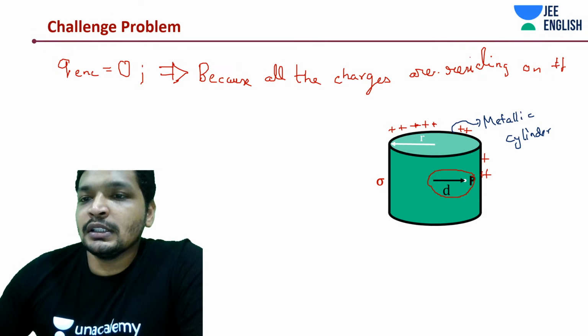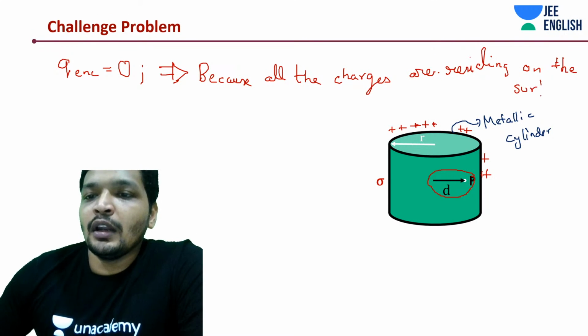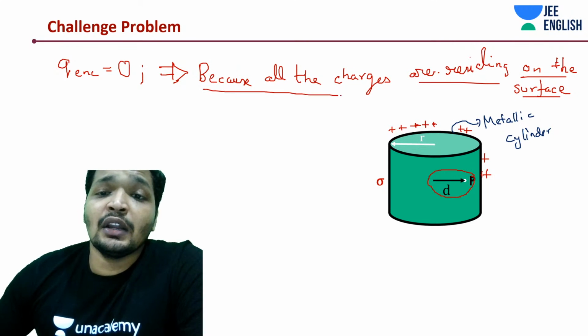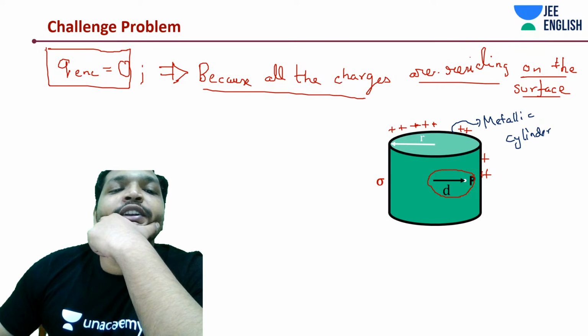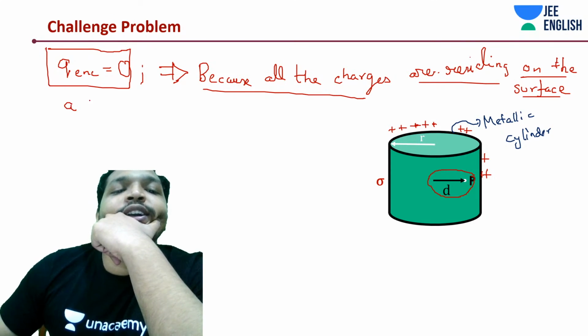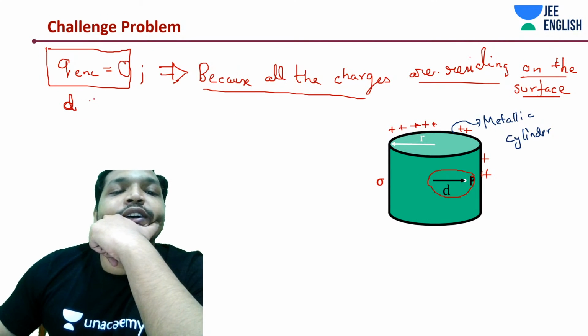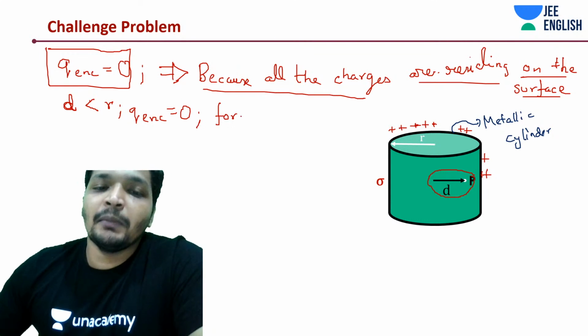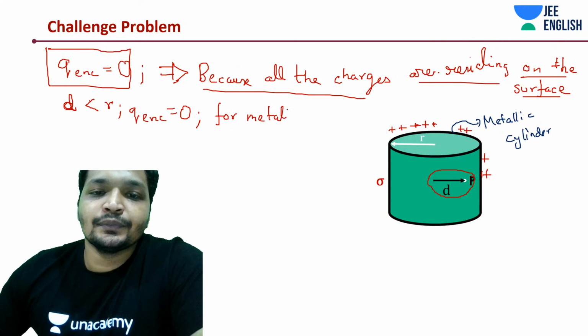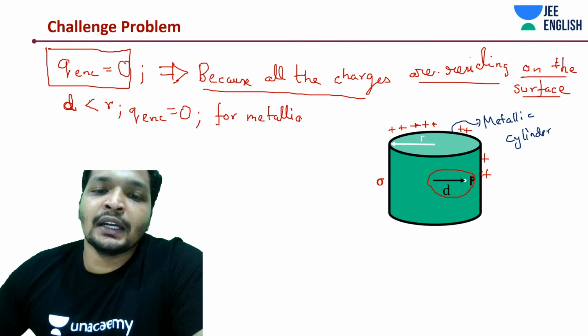Now if all the charges are residing on the surface, then charge enclosed is 0 at some point at a distance D less than R. Q enclosed is always 0 for a metallic cylinder, or any perfect conductor cylinder.